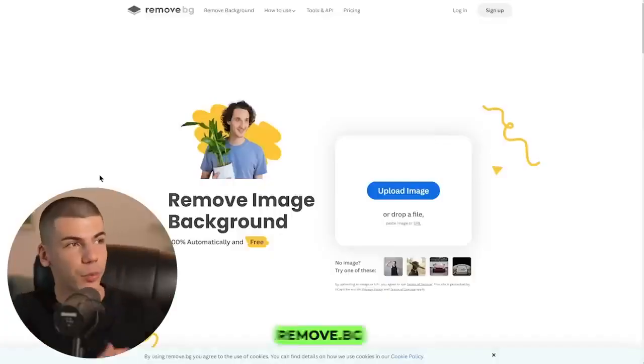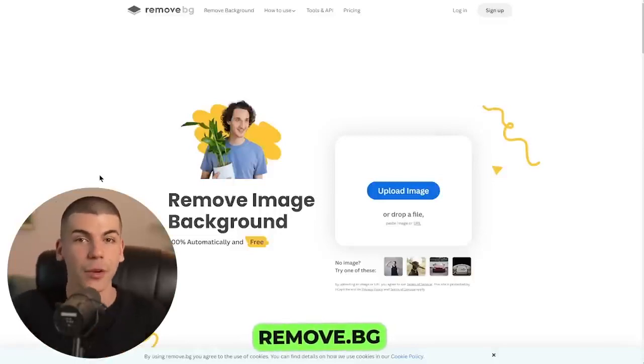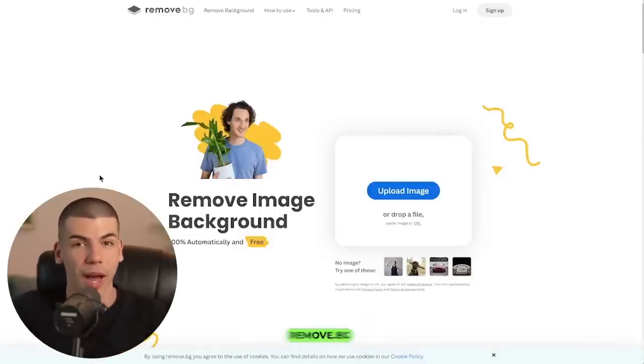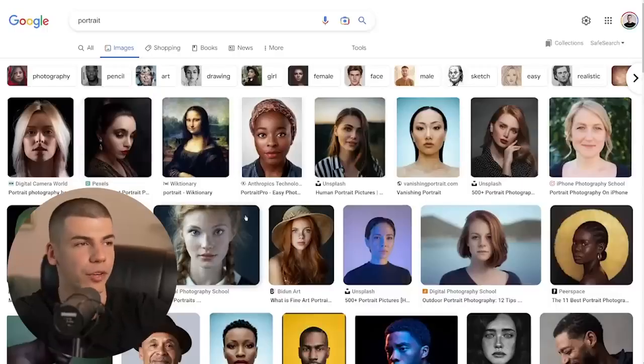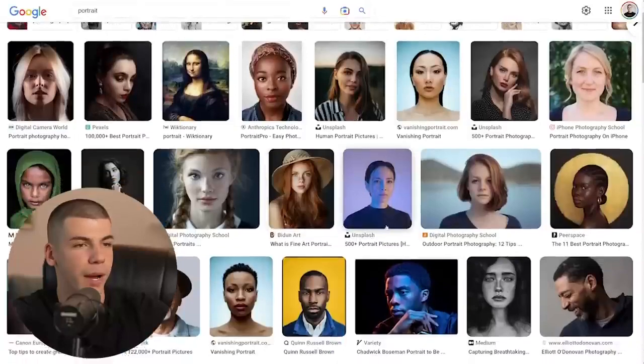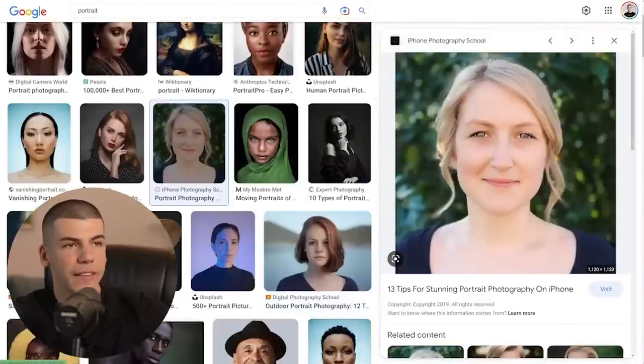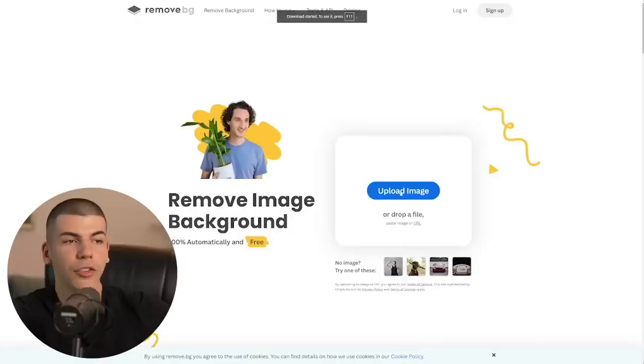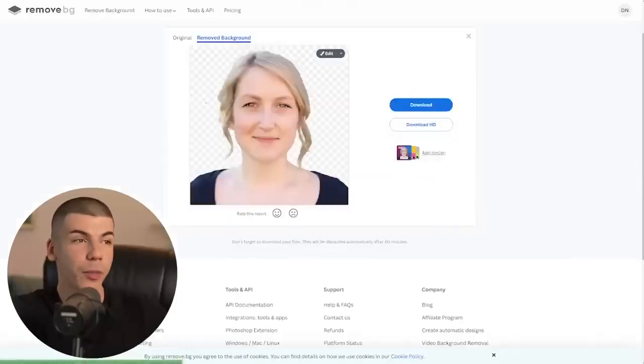And the last AI bot that we're going to talk about today is called remove.bg. This one will allow you to professionally remove background, even way better than what you can do with Photoshop or whatever, with one click of a button. So for example, let's say I want to remove the background from this image over here, or this image over here, I will just save it. You just need to upload that, and the background will be removed for you, and it's gonna look really good. As you can see, the cut is actually seamless.